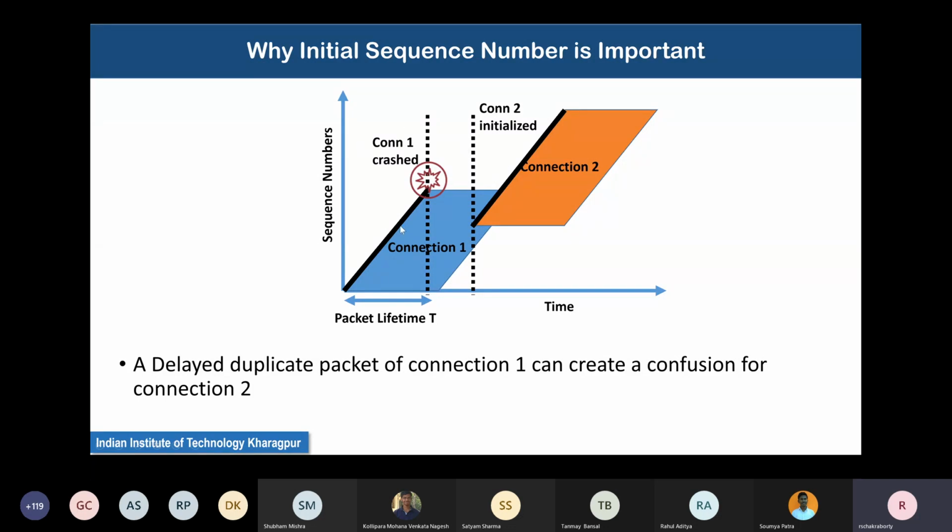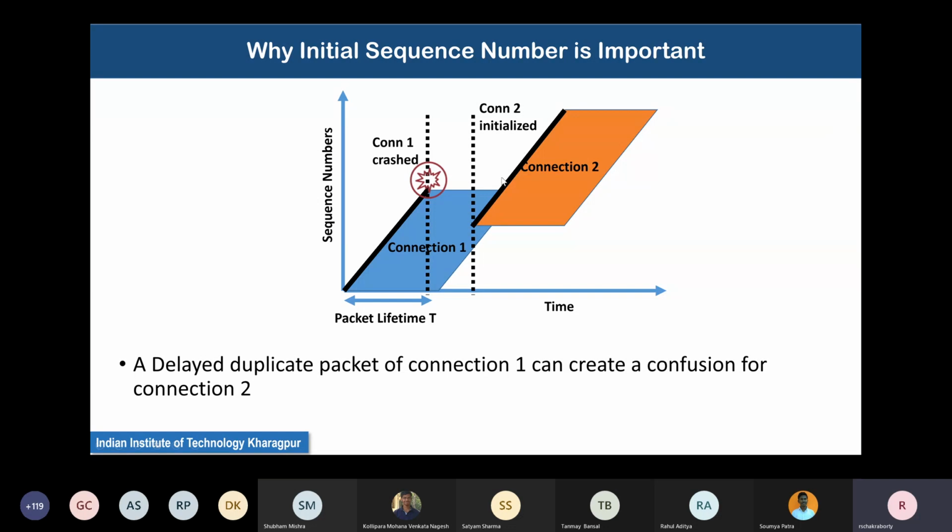Now, when connection 2 has crashed, connection 2 finally again initializes, but unfortunately it initializes somewhere in the danger zone. With respect to time, it initializes at this time because it is ready. But the mistake it made is that it initialized at a value within this danger zone. So when it starts connection 2, it becomes very, very difficult to differentiate between packets,